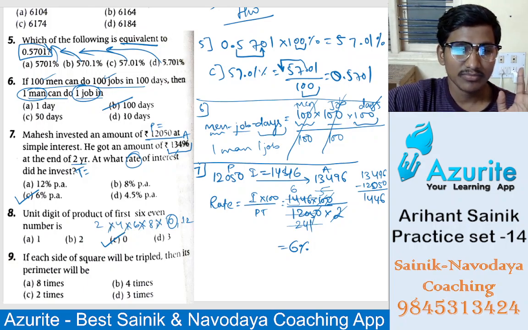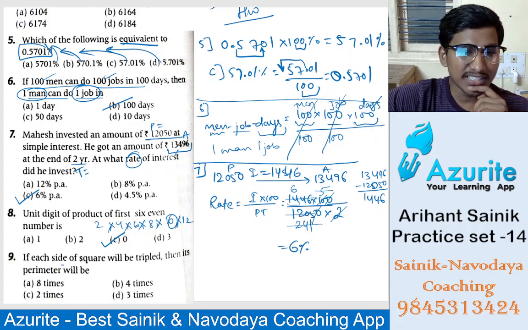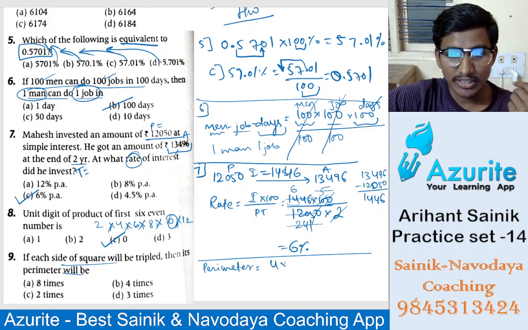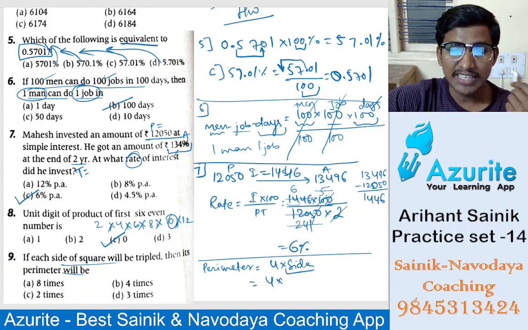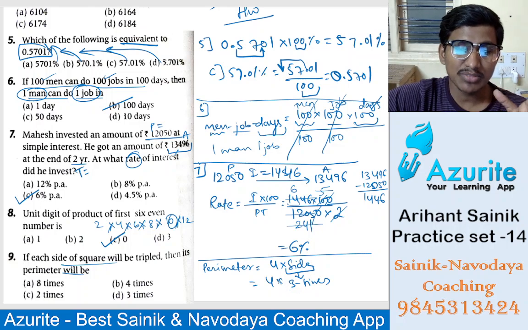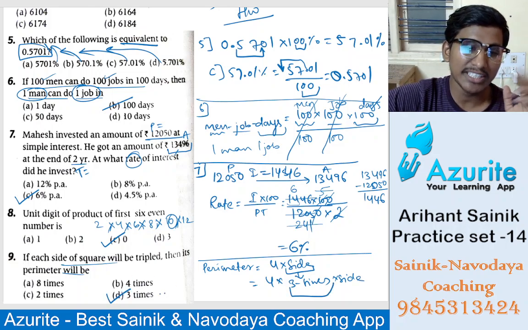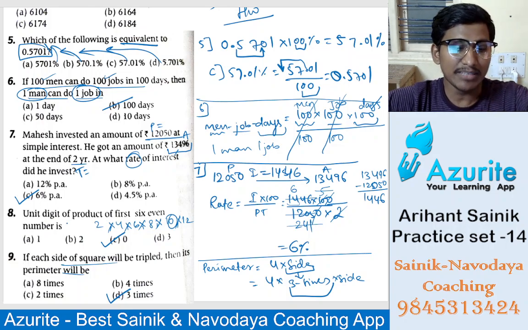Understand? So next, if each side of a square is tripled, then what will the perimeter be? How do you find the perimeter? For a square, perimeter is 4 into side. The side becomes 3 times, so 4 into side into 3 times. So it will become 3 times only. The perimeter will also become 3 times. Okay? Understood?